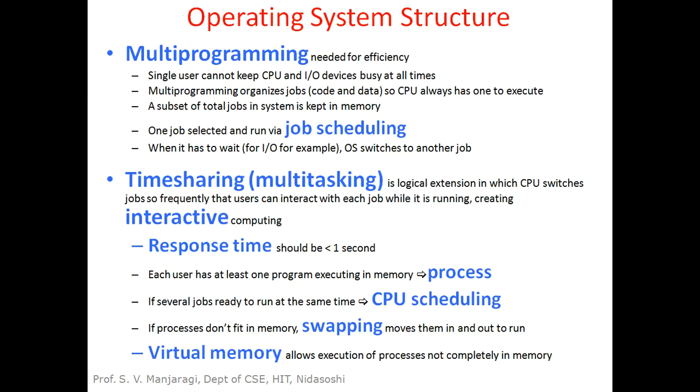Now the question arises: if the system consists of only one CPU which is capable of executing only one program at a time, then how is it possible to execute more programs concurrently or simultaneously on a single CPU? Here, if you take a particular program, that program may not be using CPU always. Whenever a program wants to perform IO operation, then it doesn't require CPU.